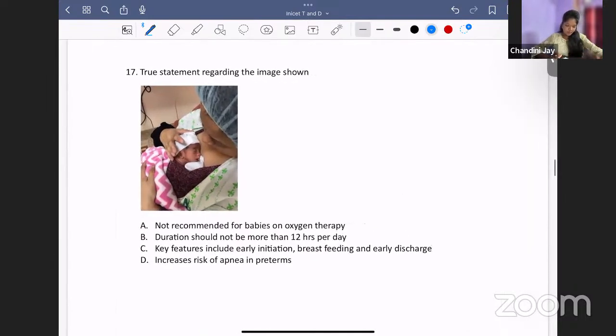True statement regarding the image shown. So what is this image? Anyone, please? This is nothing but kangaroo mother care, KMC. Yes, kangaroo mother care.